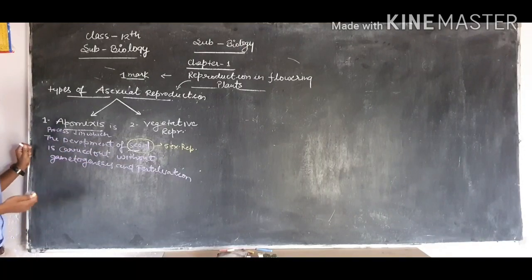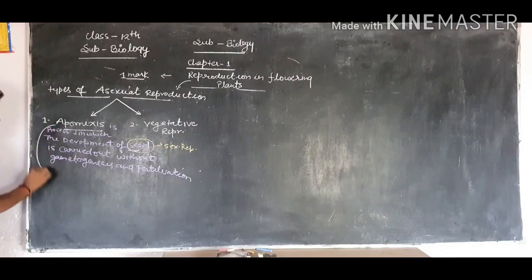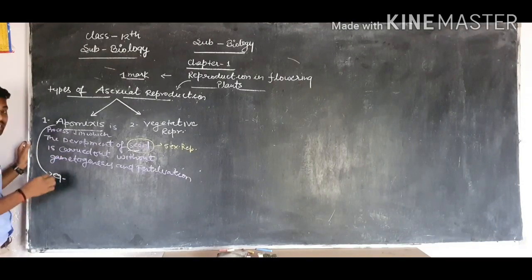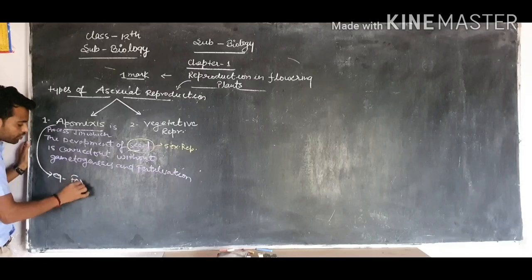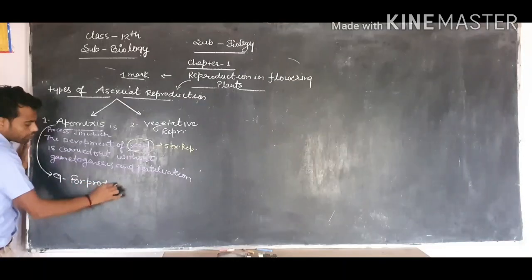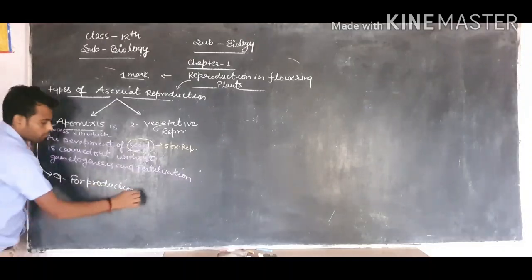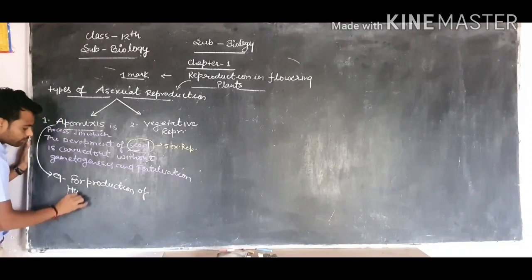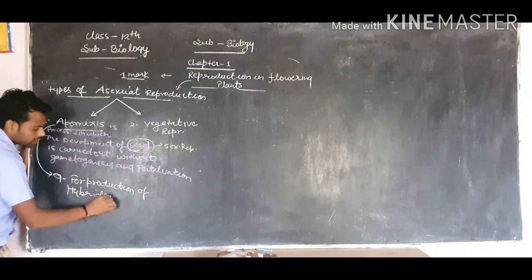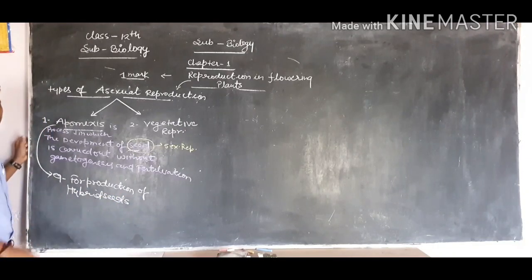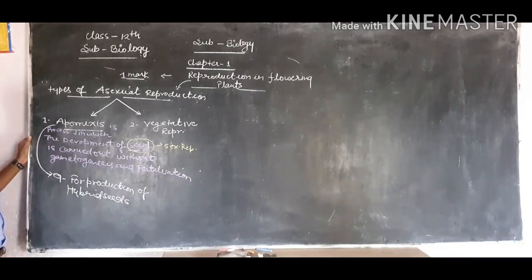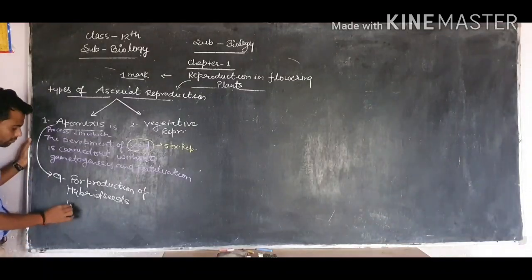Apomixis means the production of a plant with the help of seed, but the seed is not developed in the presence of fertilization and gametogenesis. This is the mode of asexual reproduction carried out for the production of hybrid seeds. We know that each year every farmer sows different hybrid seeds on their lands, like